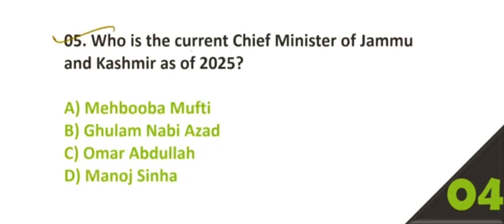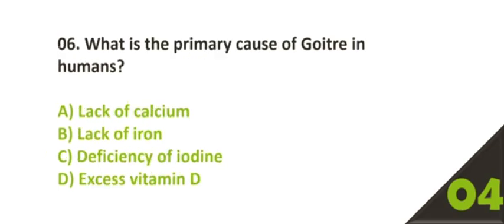Question number 5. Who is the current Chief Minister of Jammu and Kashmir as of 2025? Option number C is the correct answer, Omar Abdullah. Question number 6. What is the primary cause of goiter in humans? Option number C is the correct answer, deficiency of iodine.